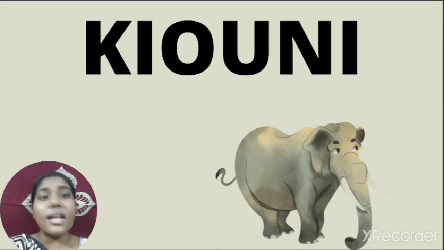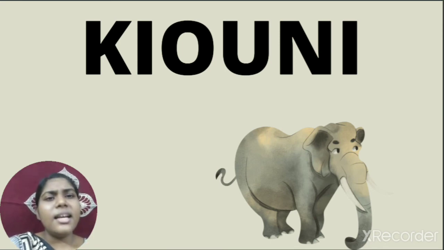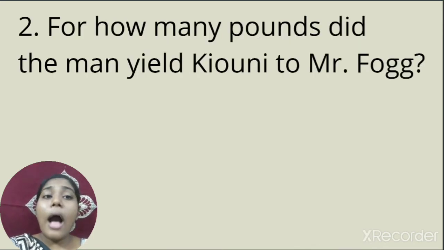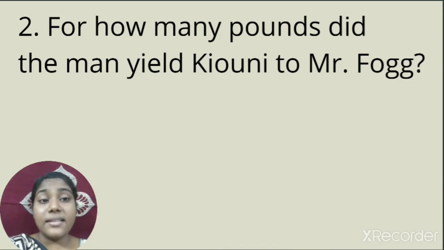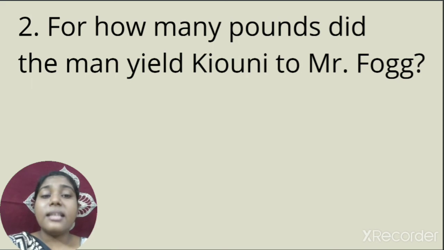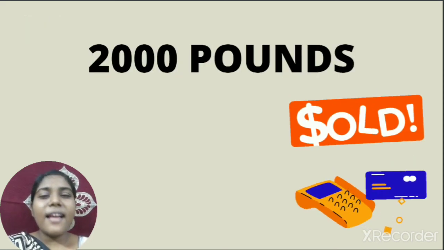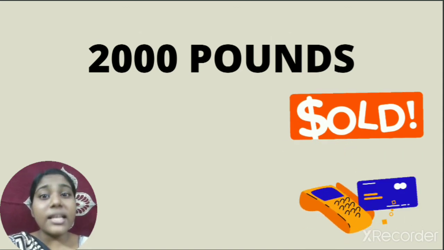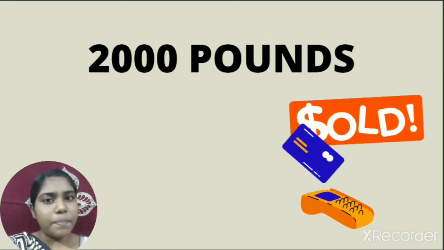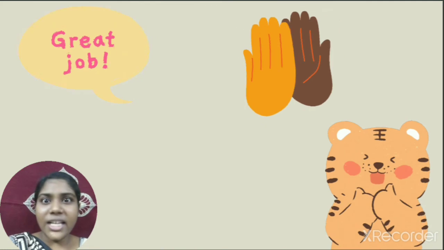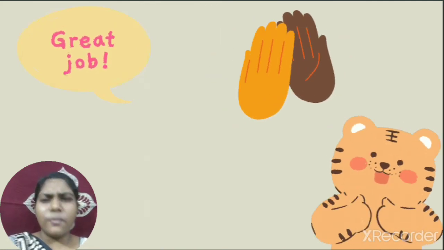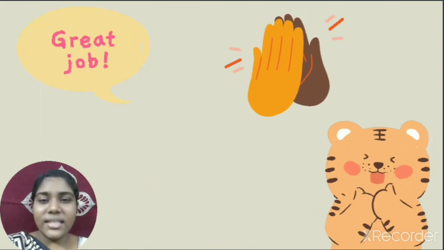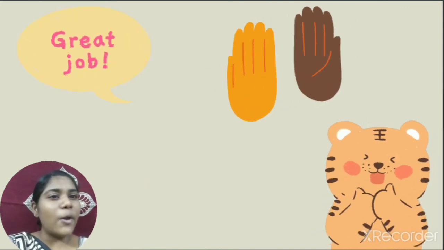Yes. The second question is, for how many pounds did the man yield Kyouni to Mr. Fogg? Very good, 2000 pounds, and the elephant was sold. Very good, children. Great job. You answered the questions very well. I did not quite expect that from you, but you did a great job. Okay, a round of applause and a high five to every one of you.